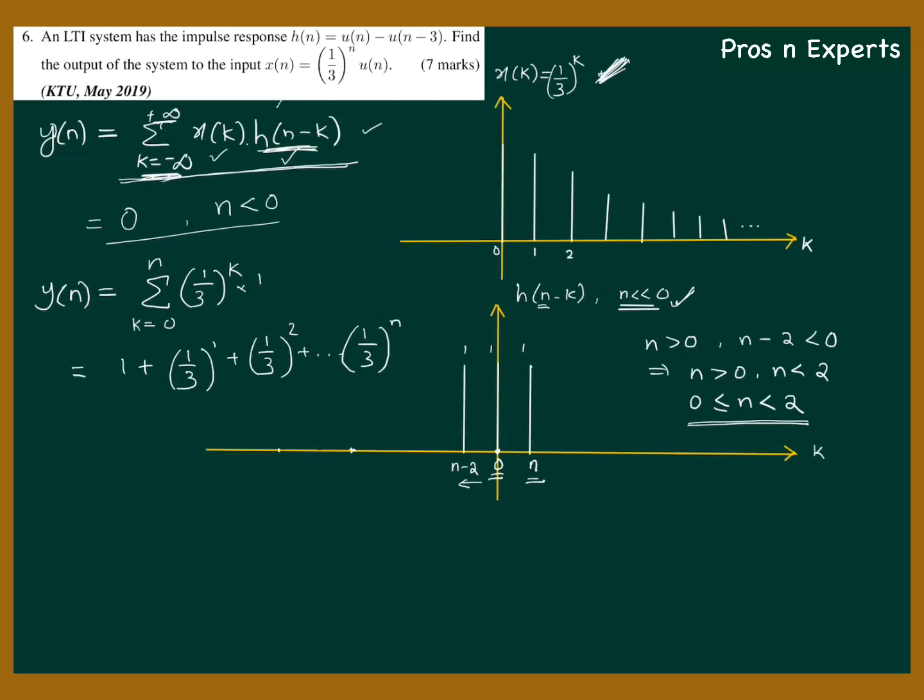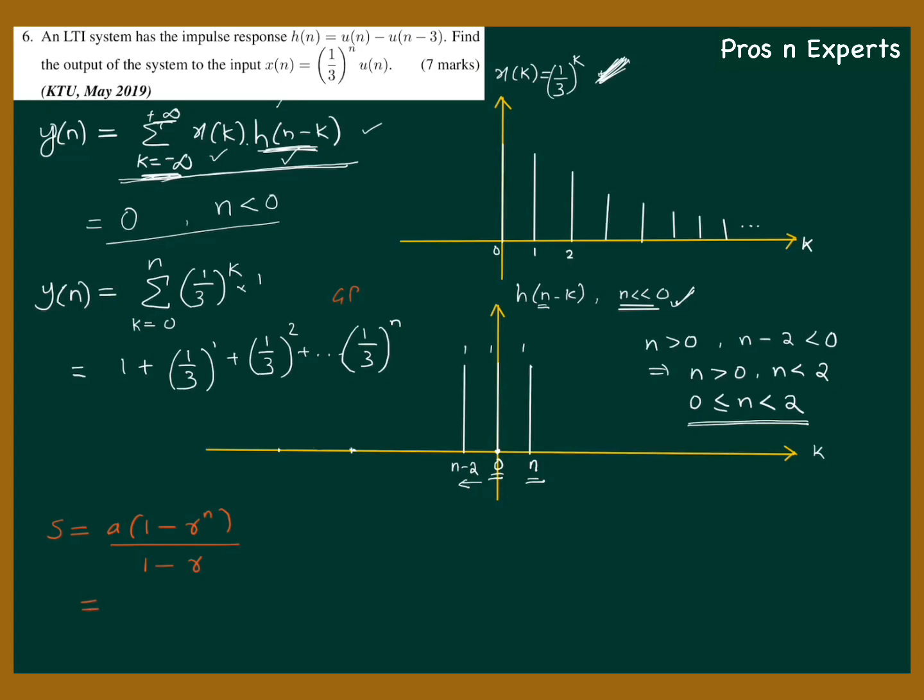And this is clearly a geometric progression. This is a GP whose sum of n terms is given by, I think I can write it here, sum of n terms of a GP becomes a into 1 minus r to the power n whole divided by 1 minus r, where a is the first term, r is the common ratio, and n is the number of terms.